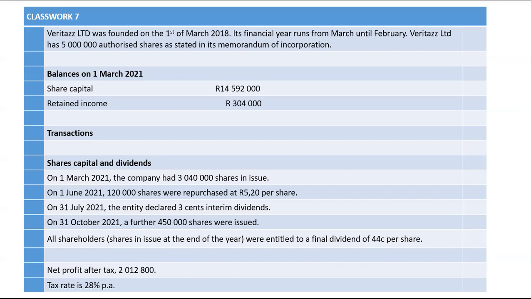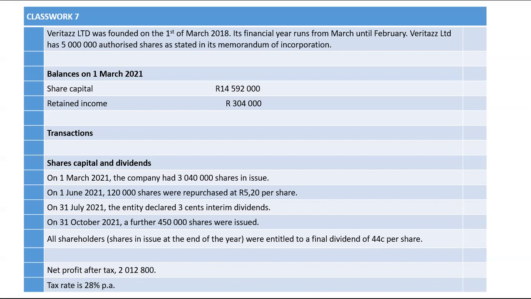Mila, let us look at classwork 7. It says that Veritas Limited was founded on the 1st of March 2018. Its financial year runs from March until February, and Veritas Limited has 5 million authorized shares.